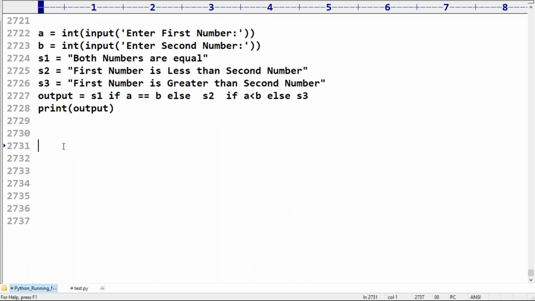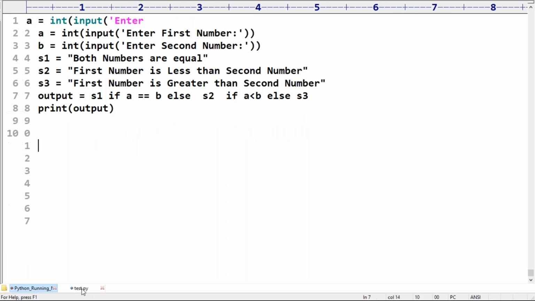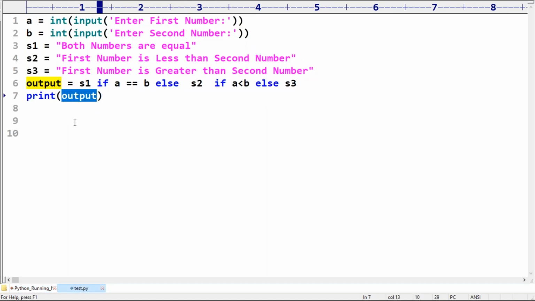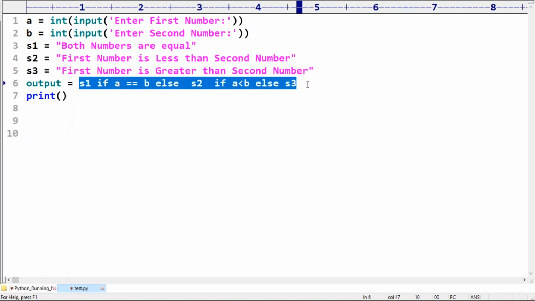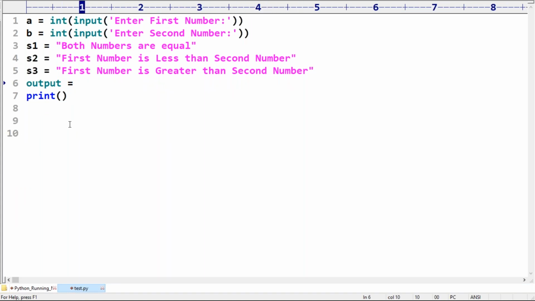Can you please confirm? Okay. Now I have one small doubt, sir. Instead of output, can I take this total thing inside the print statement? Is it going to work or not?